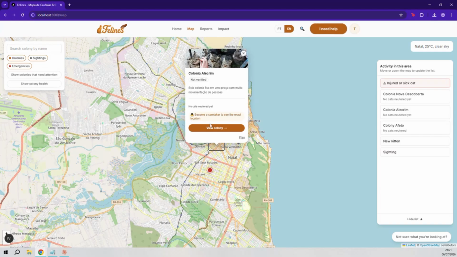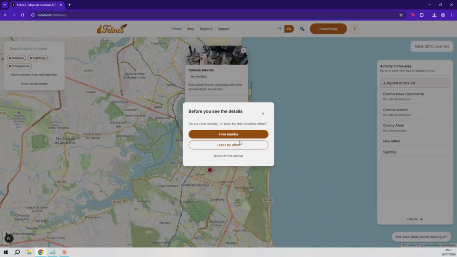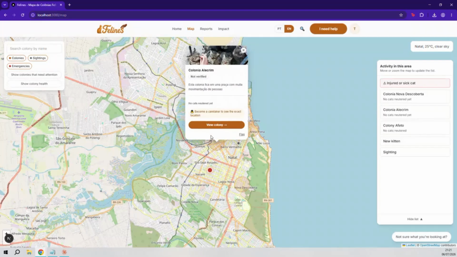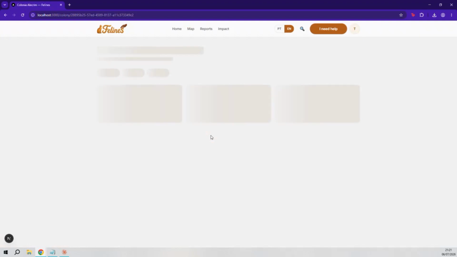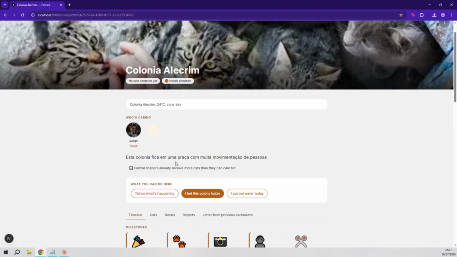Trying to view a colony triggers a question: do you live nearby? A filter that ensures caretaker links are meaningful. Becoming a caretaker is immediate. No approval, no hierarchy. Multiple caretakers per colony, all equal. Collaborative by design. Back with the main account, 10 notification types in total.